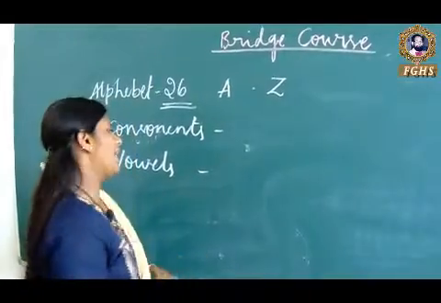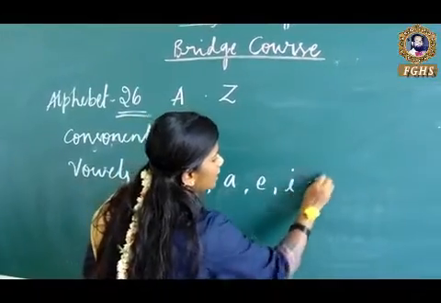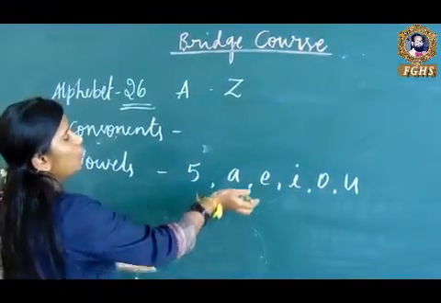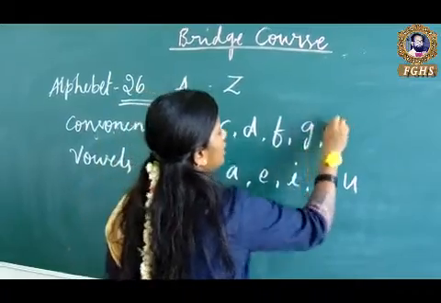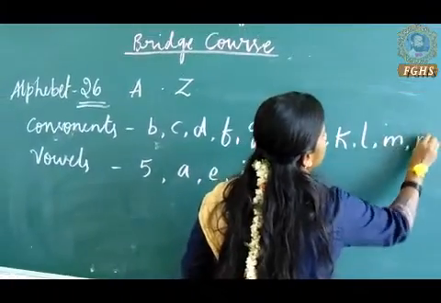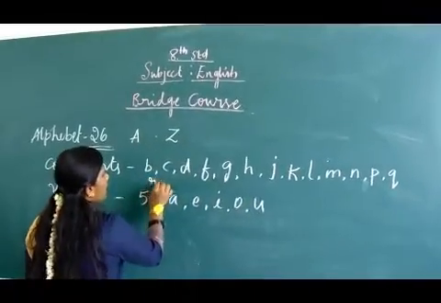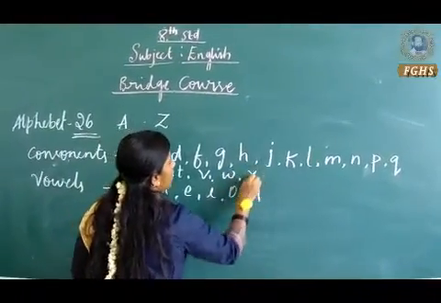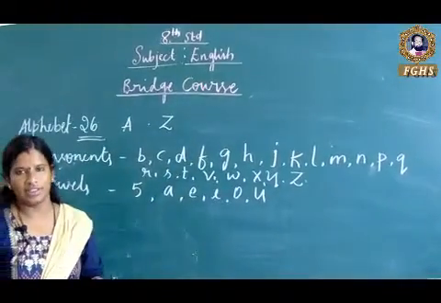Here we have 5 vowels, namely A, E, I, O, U. So they are vowels, and the rest, B, C, D, F, G, H, J, K, L, M, N, P, Q, R, S, T, V, W, X, Y, Z, are called consonants.